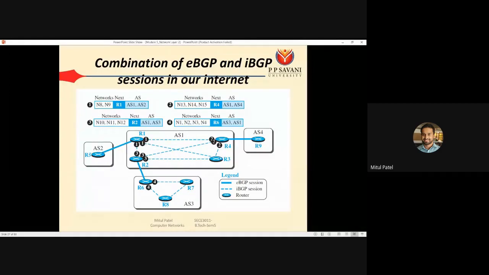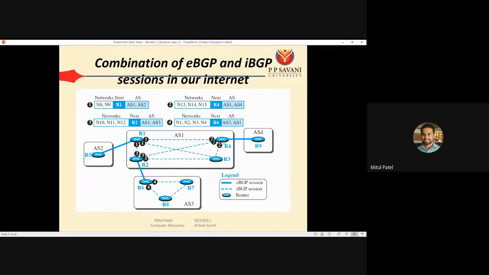For each connection they have a single packet. For example, here we have R1, R2, R3 and R4. Suppose R1 sends its information to R2, R3 and R4, all three, so it needs to create 3 copies of the same packet. On the first link it will send to R2, on this link it will send to R3, and on this link it will send to R4.